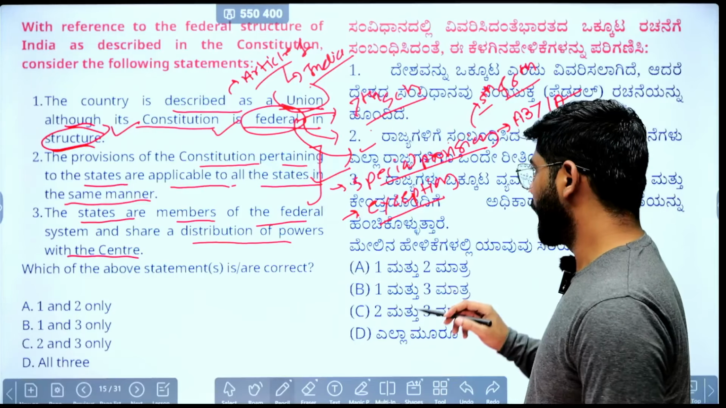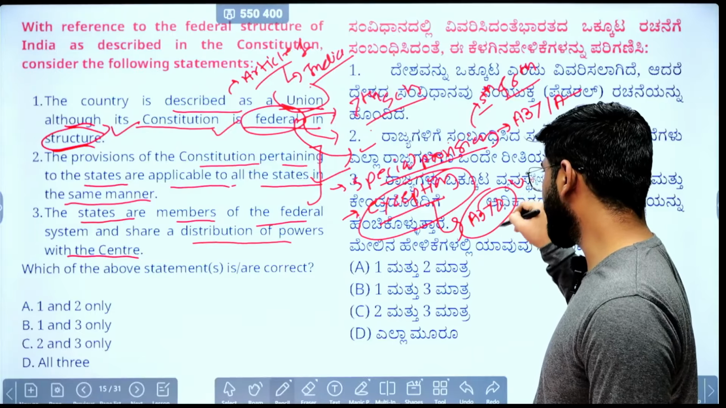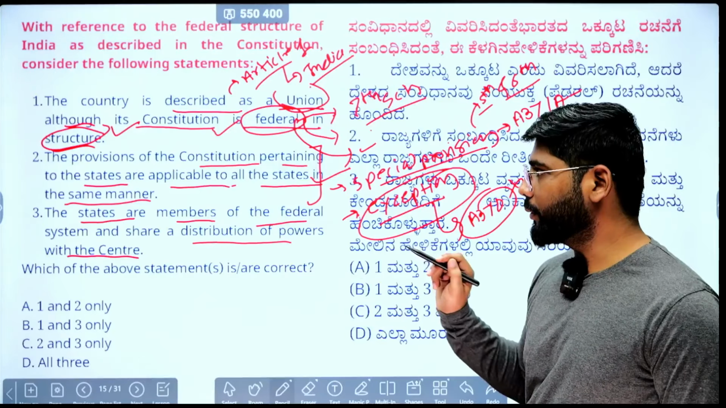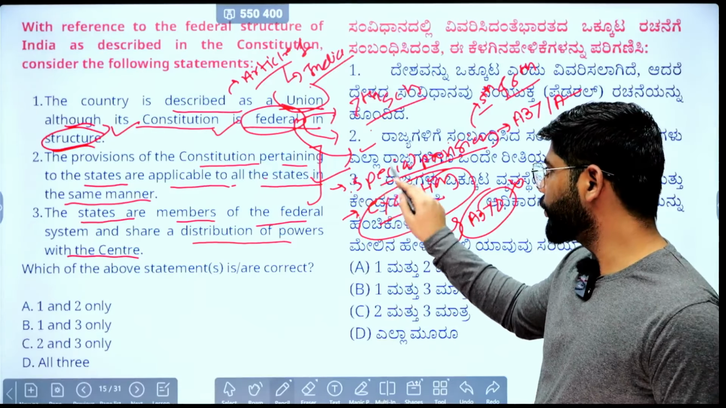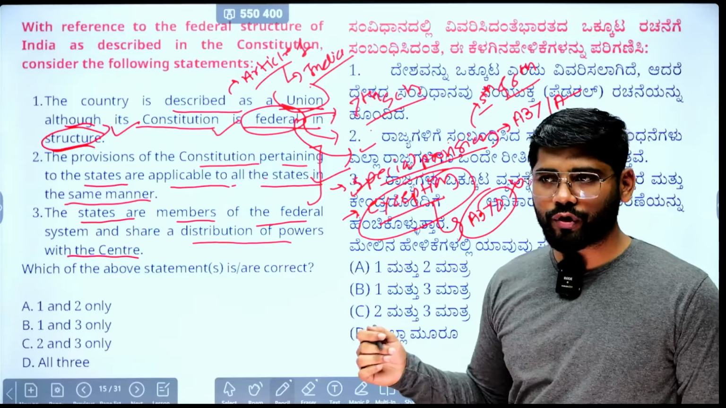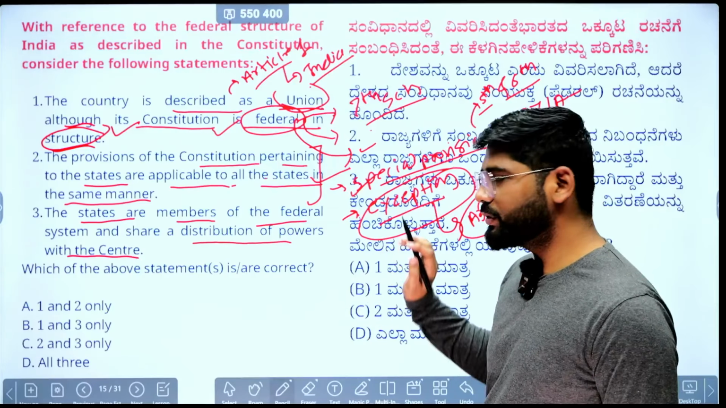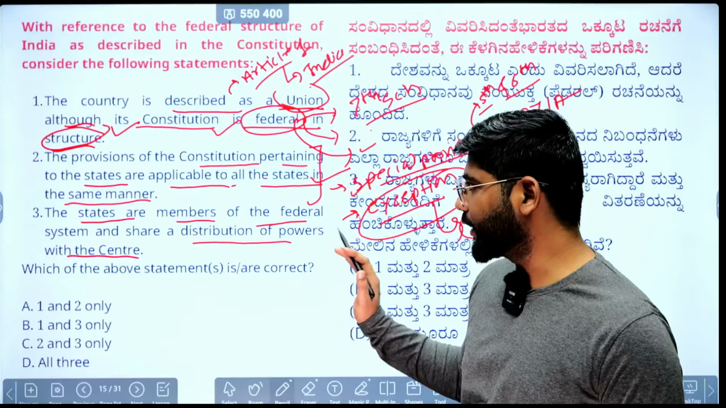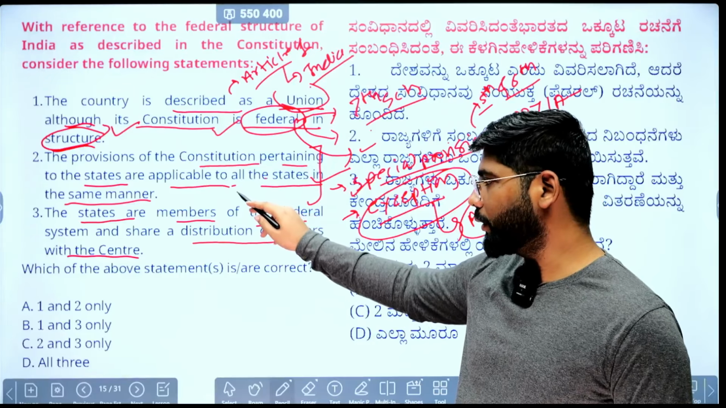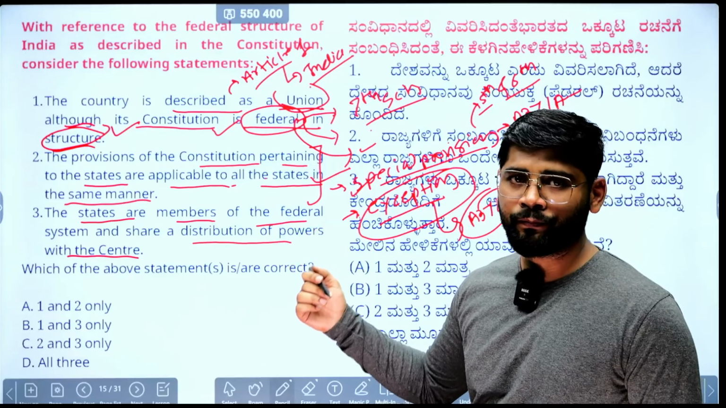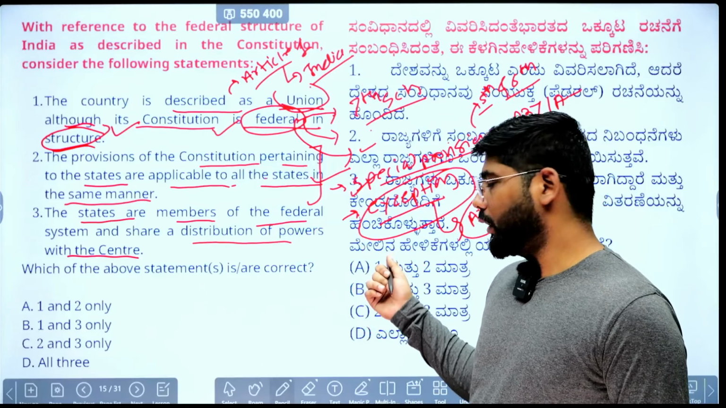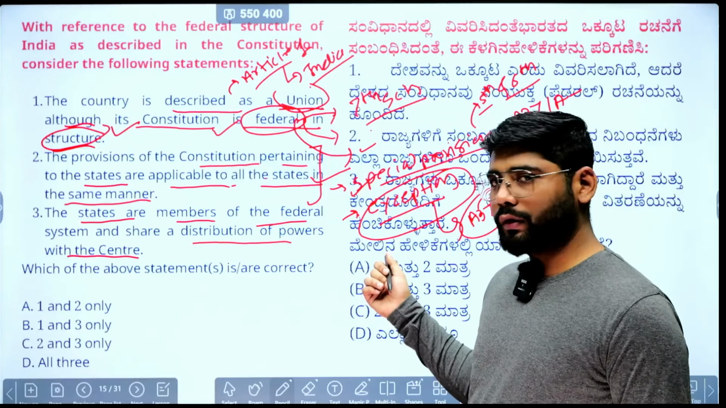When it comes to exception, the only exception we had was in Article 370 for Jammu and Kashmir, and that is currently abolished. If there is an exception in the constitution, then this particular statement becomes wrong. But when a special provision is given, the other provisions of the constitution are applicable in the same manner, with some additional special provisions given to the state. There is no exception. After the removal of Article 370, we have only special provisions, not an exception. So the second statement is also correct.